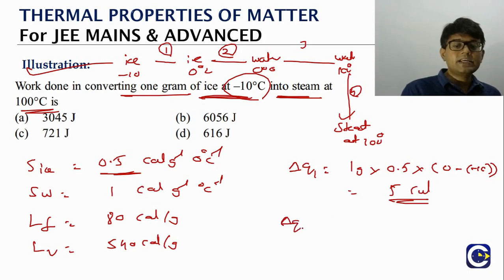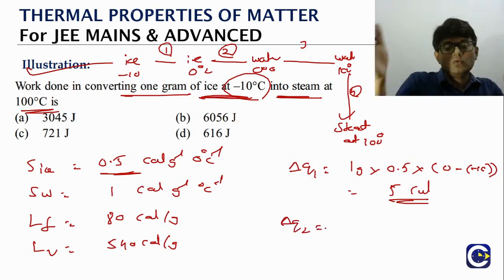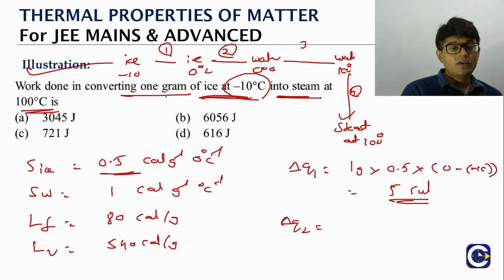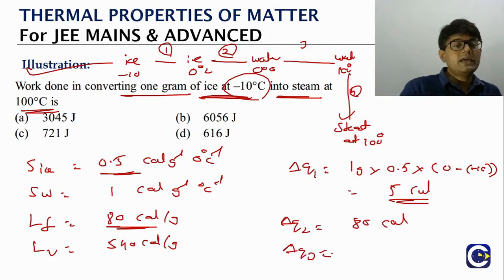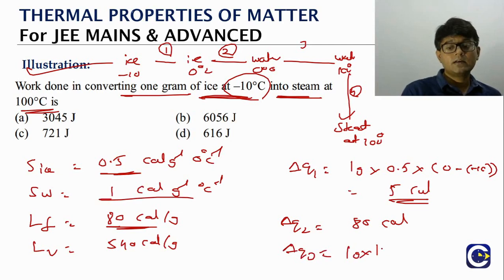Now the second heat change, that is ice at 0 to water at 0. That is the phase change. We have 1 gram, so how much will we require? 80 calories is required. For a mass m, we will do m into latent heat, because here mass is 1 gram only. Step 3 is where we are converting water at 0 to water at 100. Again, mass 1 gram into specific heat 1 into the temperature change, 0 to 100 means 100. So 100 calories will come.